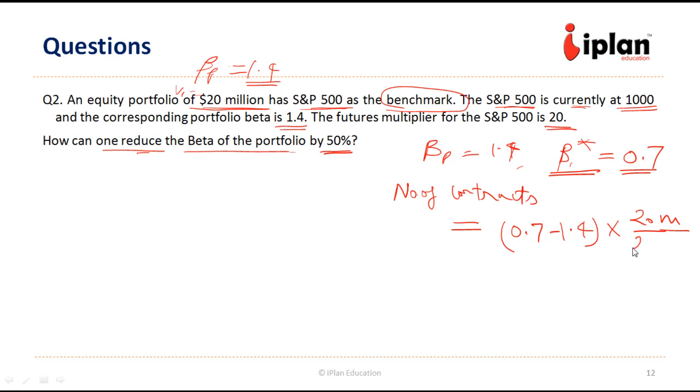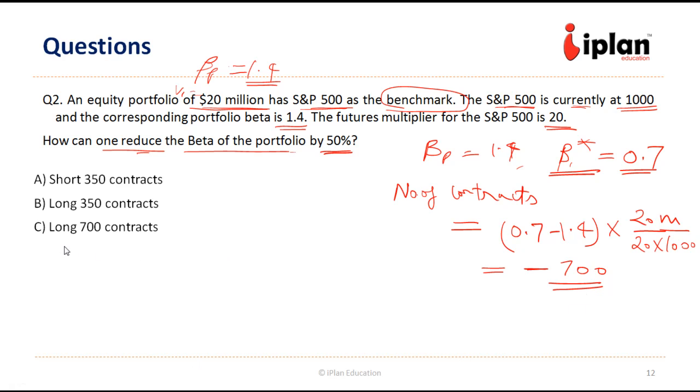So we have 20 as future multiplier and 1000 as value, so it is 20,000. Automatically this is minus 700. Let us look at the options. We should short 700 contracts. So D is the right option. We will short 700 contracts of S&P to reduce the beta of portfolio from 1.4 to 0.7.